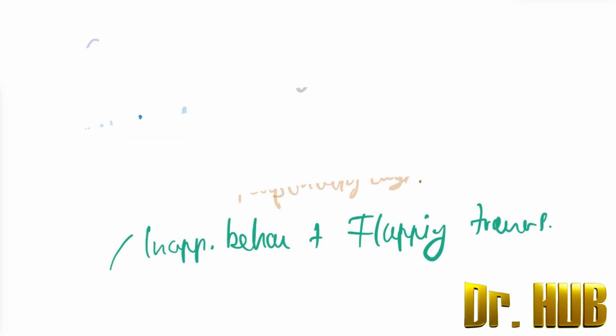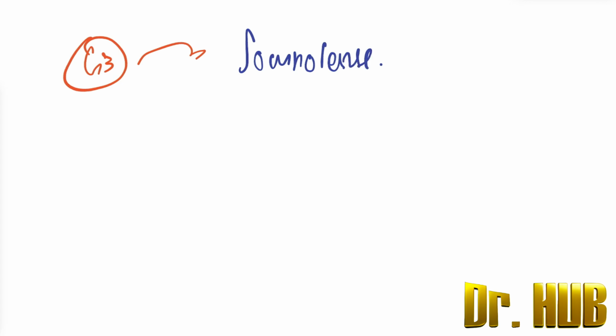Now we move on to grade 3. So what is very special about grade 3? So grade 3 is G3. So here there is presence of somnolence to semi-stupor. So the somnolence or the semi-stupor.